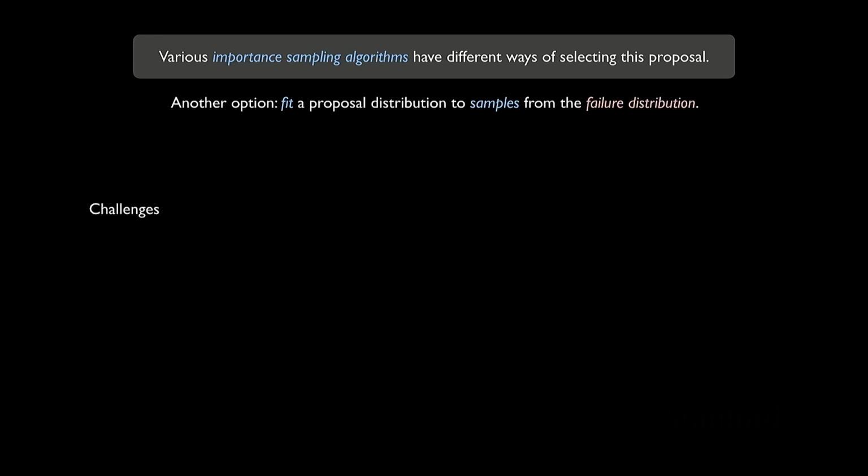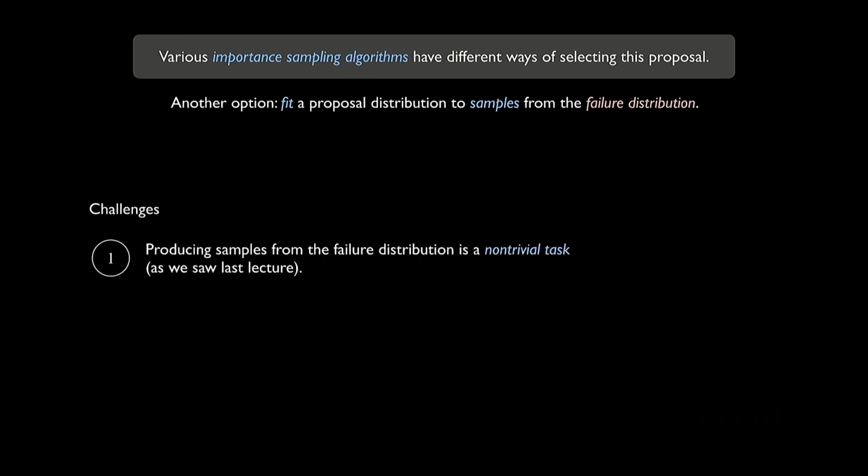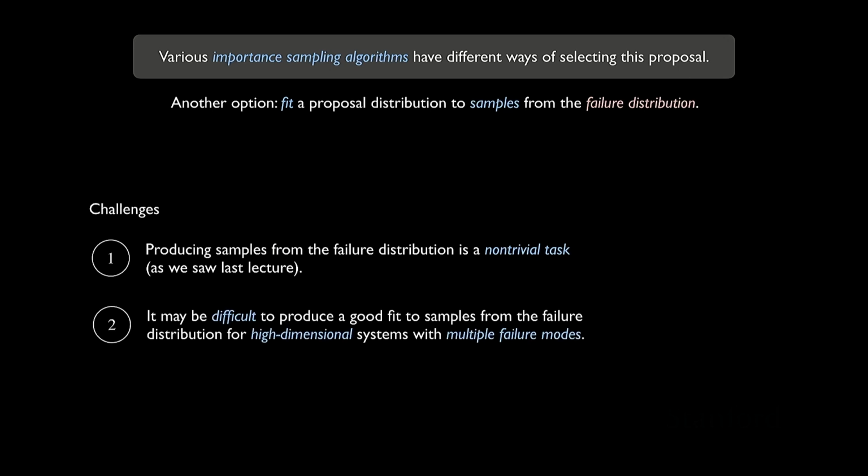Okay, so there's a few challenges with doing that though. The first one is that we had an entire lecture on how it's a very non-trivial task to actually produce these samples from the failure distribution. So we had to do rejection sampling, or we had to do MCMC, and this isn't a super obvious thing to do, or it's certainly a non-trivial task.